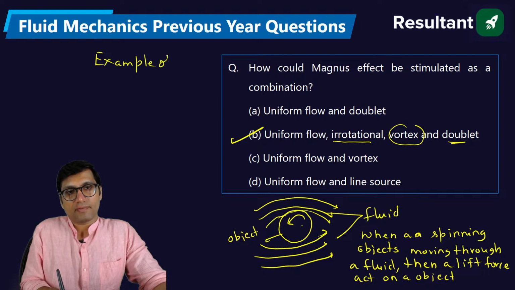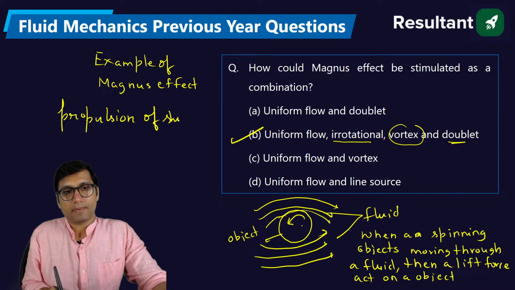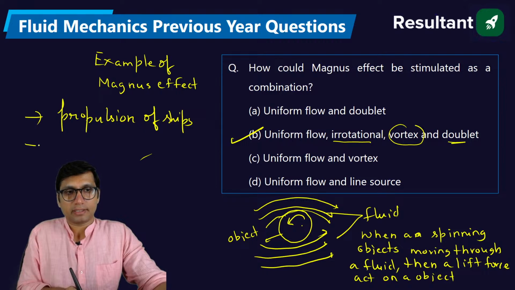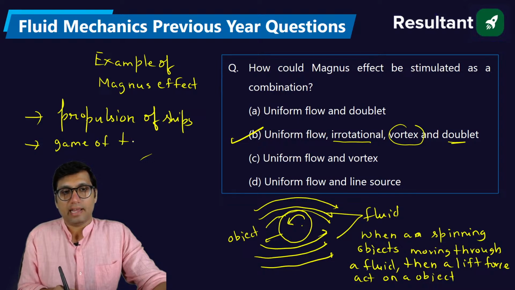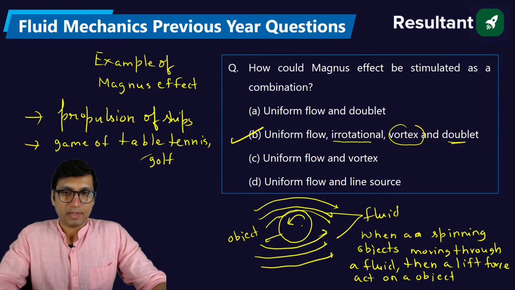An example of the Magnus effect is the propulsion of ships. The movement of a ship is an example of the Magnus effect. It is also seen in the game of table tennis, where you will find the same effect on the ball. In golf also you will find the Magnus effect, right? So this is the answer. Option B will be the right answer.